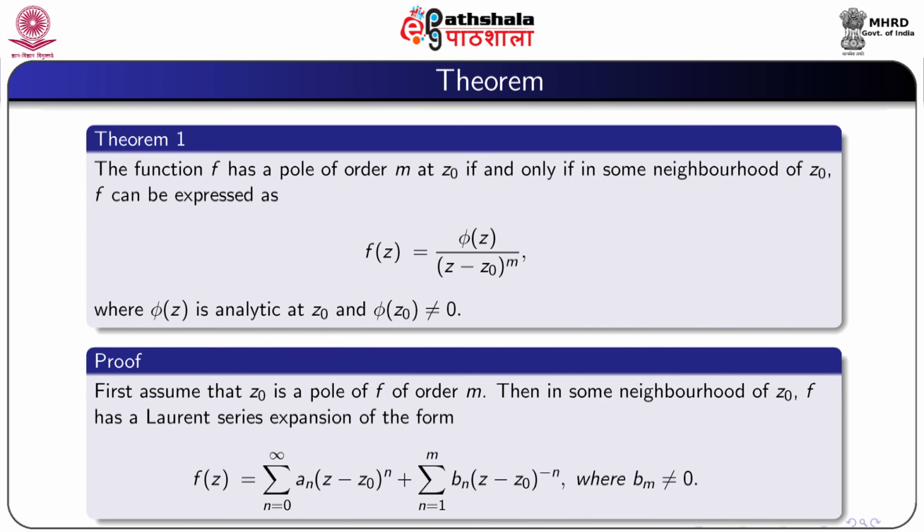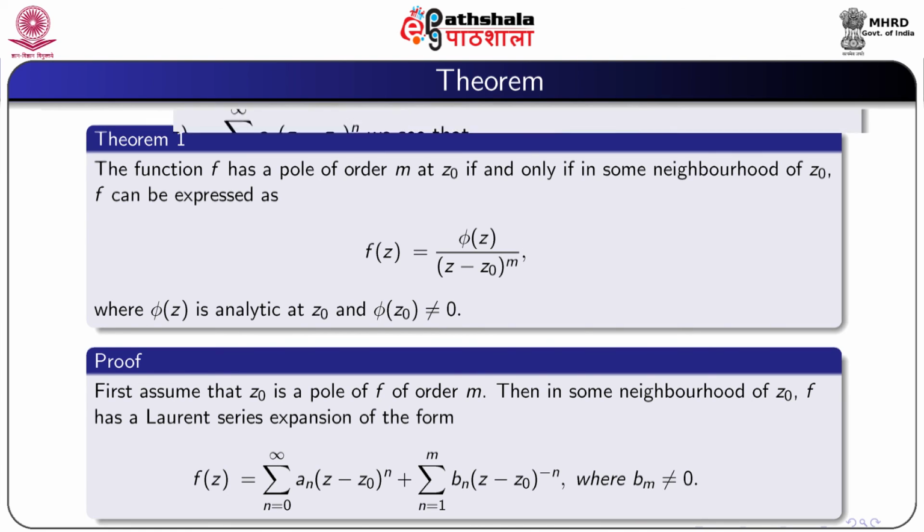Proof. First we assume that z0 is a pole of f of order m. Then in some neighborhood of z0, f has a Laurent series expansion of the form f(z) equal to summation n equal to 0 to infinity a_n (z minus z0) to the power n plus summation n equal to 1 to m b_n (z minus z0) to the power minus n, where b_m is not equal to 0.